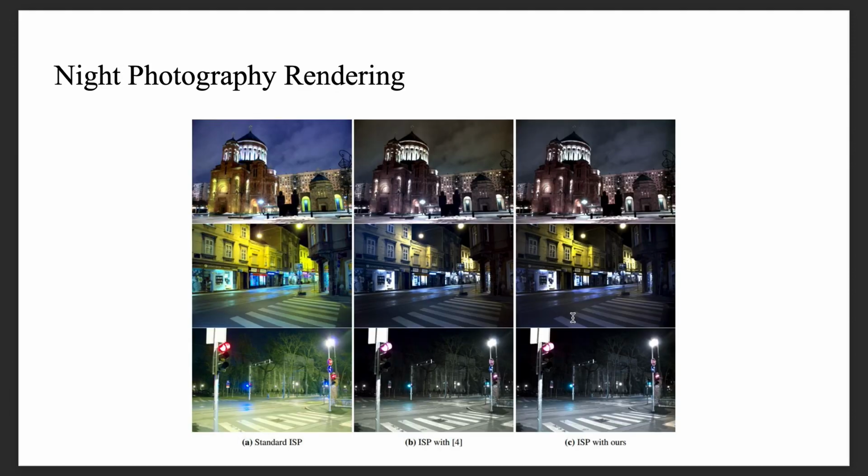Lastly, night photography rendering is another challenging task which may contain different cases affected by multiple illuminants. To show the validity of our strategy in this task, we integrate our white balance correction method into the camera ISP for processing night images. This figure presents some examples of the rendered night images, and the results indicate that the pipeline including our method produces more natural and realistic images over a wide range of night images.